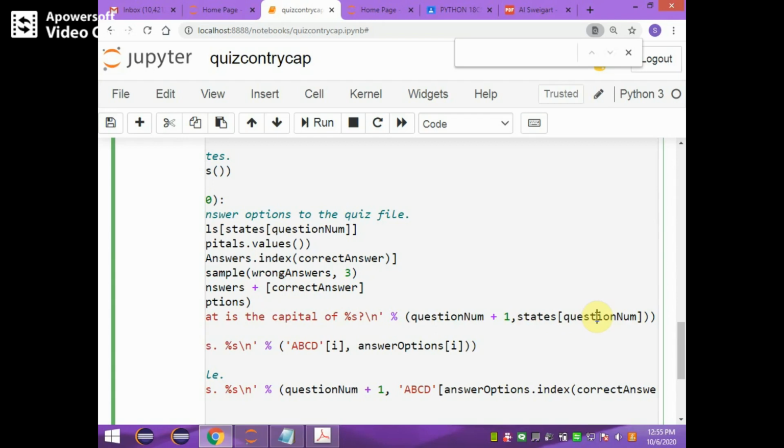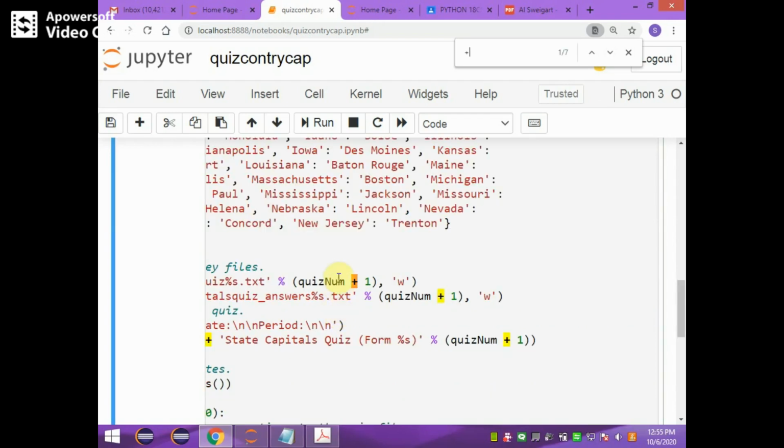For question number 3, it takes states of 3. That state is displayed in the place of the percentage s. Like that, for each question it gives a different state to ask for its capital.